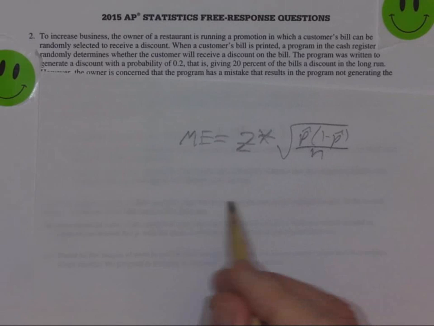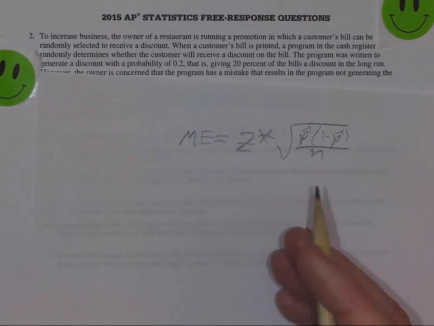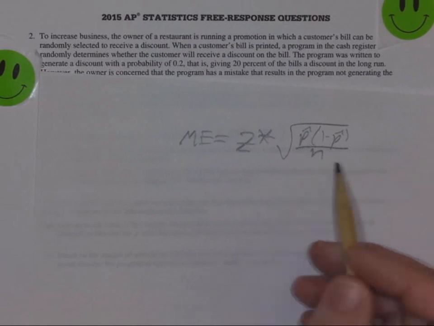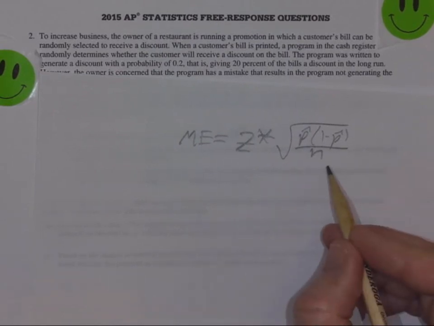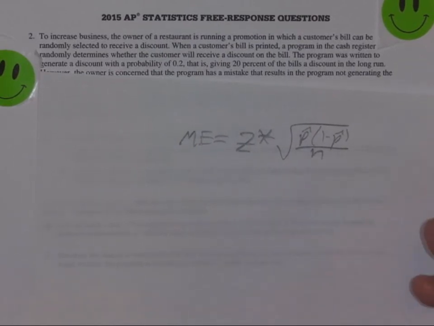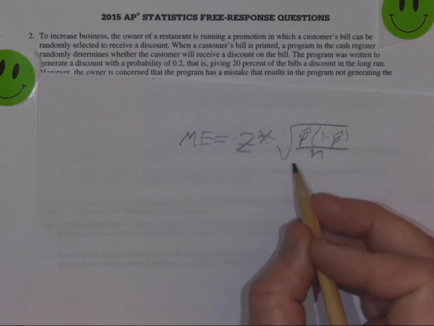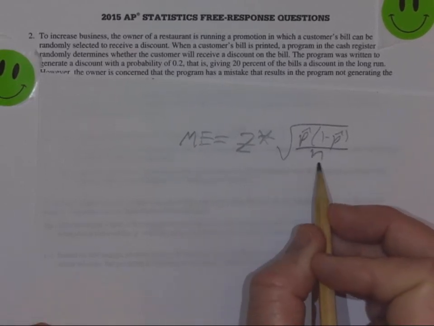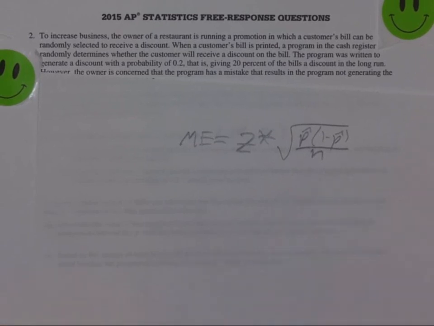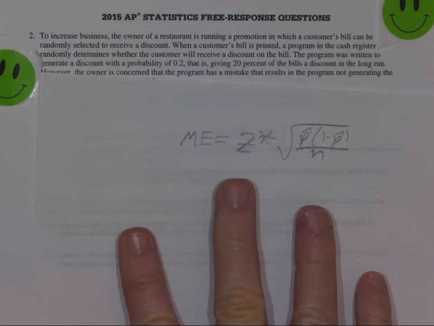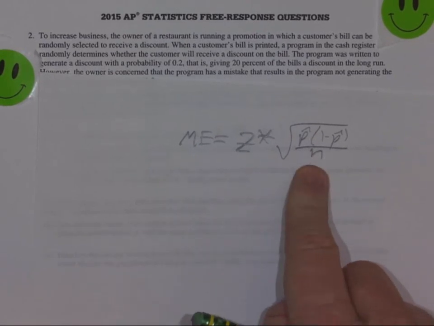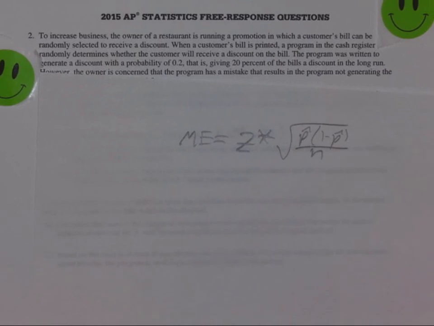Now, you could just enter in values. They didn't give you a confidence level here, so you could just try 95% and see what happens when you multiply it times 4. Or you could just realize that the margin of error is inversely related to the square root of the sample size. So if you multiply the sample size by 4, you're multiplying the margin of error by 1/2.